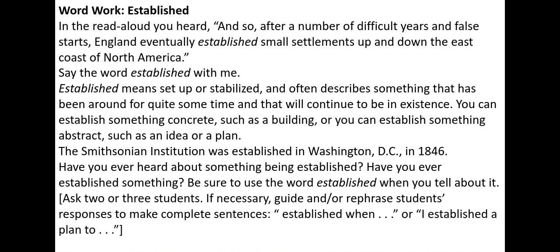Our word for today is established. In the read aloud you heard, and so after a number of different years and false starts, England eventually established small settlements up and down the east coast of North America. Say the word established. Established means set up or stabilized and often describes something that has been around for quite some time and that will continue to be in existence. You can establish something concrete, such as a building, or you can establish something abstract, such as an idea or a plan.